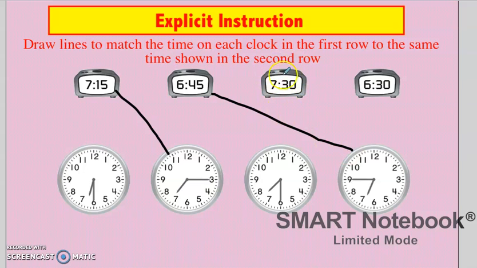Let's take a look at this next one. It says 7:30. Let's take a look at that first one again. Does this look like 7:30? I'm going to give you guys a second to think about it. If you said no, you are correct. Let's take a look at this one. The small line is pointed to the 7, and it's half past the hour. This is 7:30. Correct, my friends. I'm going to draw my line right over there.